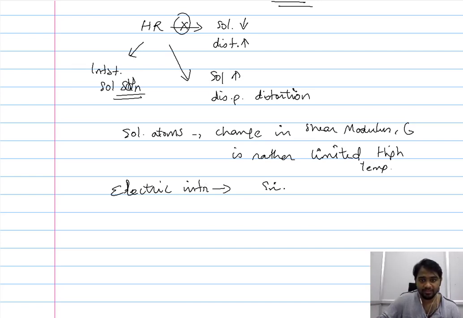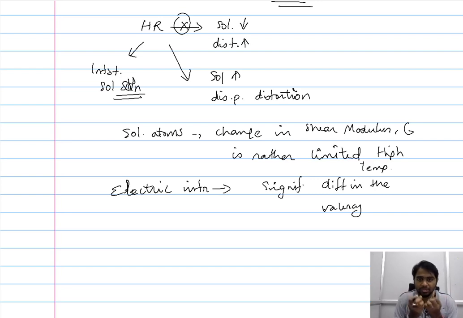This significant difference in the valency also impedes the migration of the dislocations. In the pure metal case, what you have is atoms of identical valency.